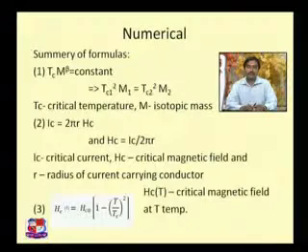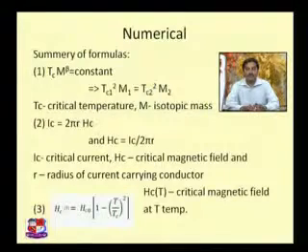The second equation was related to the critical current and critical magnetic field. They are related by the formula Ic, that is, critical current, is equal to 2 pi r Hc, and that we derived from Ampere's circuital law.